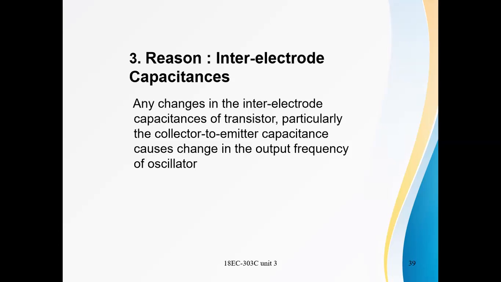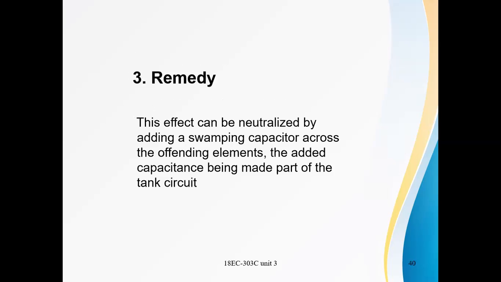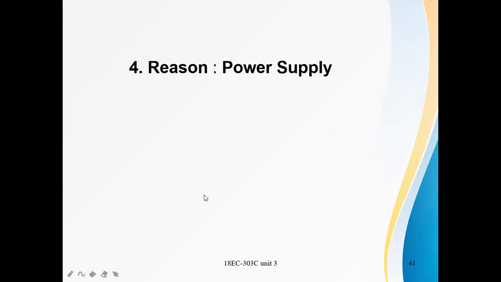How can this be avoided? What is the remedy? This effect can be neutralized by adding a swamping capacitor across the offending elements. That means by adding an additional capacitance, called a swamping capacitor, this will be controlled. The added capacitance is made part of the tank circuit.